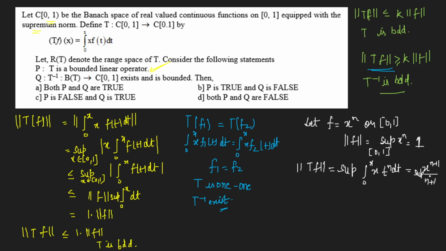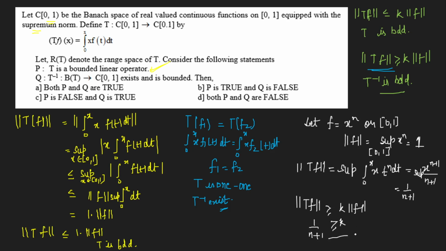Now for the supremum over x belonging to 0 comma 1, the maximum will occur at x equal to 1, so I'll get the norm of Tf equal to 1 upon n plus 1. Now if I check this condition, it says that the norm of Tf should be greater than or equal to k times the norm of f, right? Let's put in the values, so I'll get k less than or equal to 1 upon n plus 1.